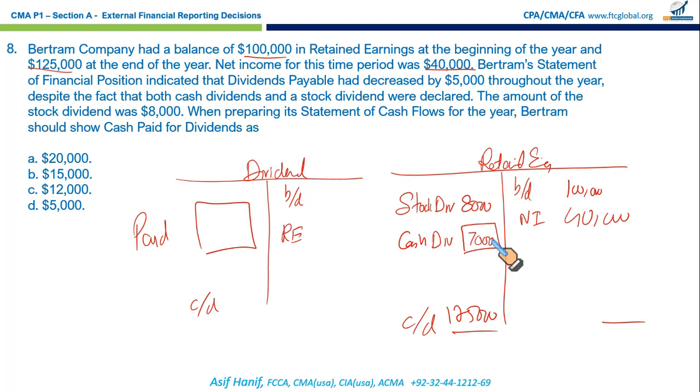The difference of 140 less 8 and 125 gives you $7,000. This is the dividend that we declared, and the entry we make when we declare the dividend is we debit retained earnings, credit dividend payable. This is that credit, dividend payable. Mind it, this is the dividend payable account.